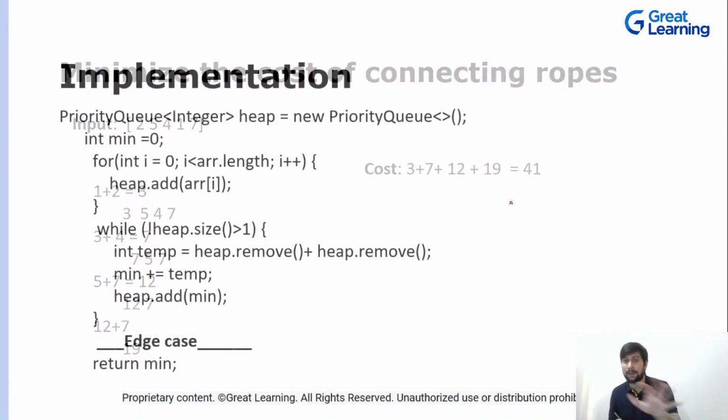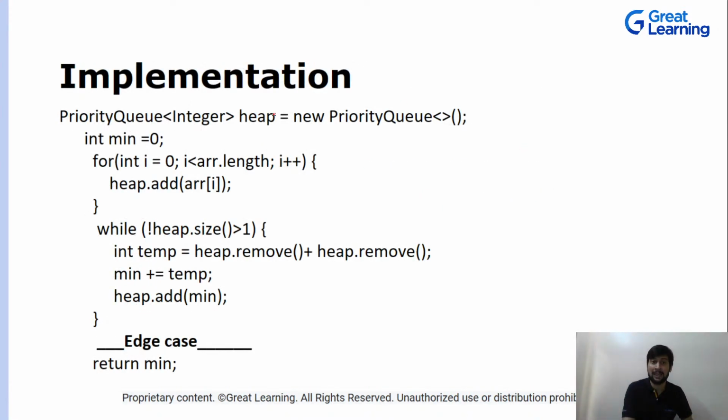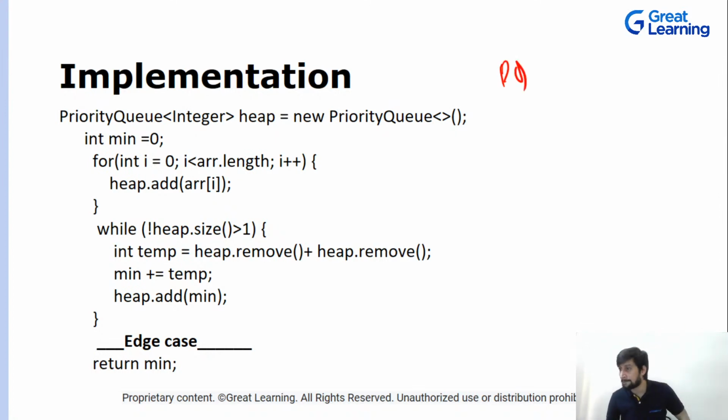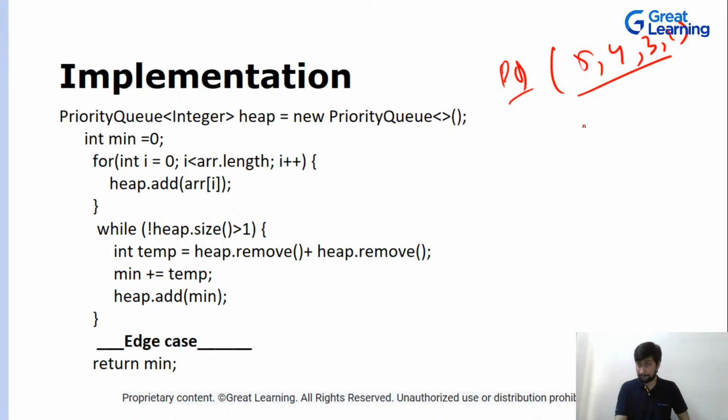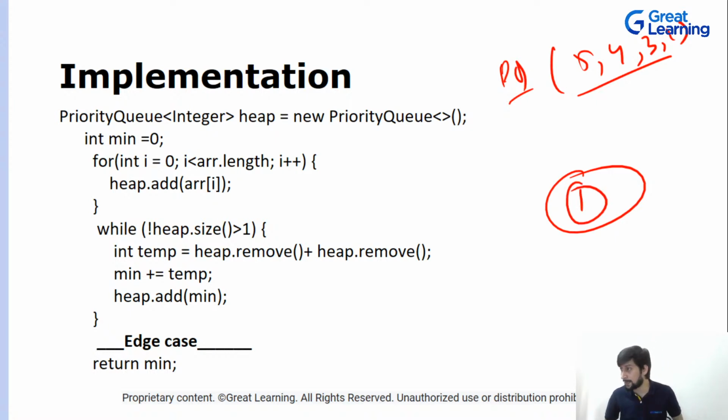So how do you implement this? We will use something known as a priority queue. Whenever we talk about a priority queue in Java, the elements you store in it are treated as a min heap. What do you mean by a min heap? If you are adding 5, 4, 3, 2, 1 in your heap, we don't care about the rest of the elements, but the top element will be 1. So the minimum element will be at the top of the heap.